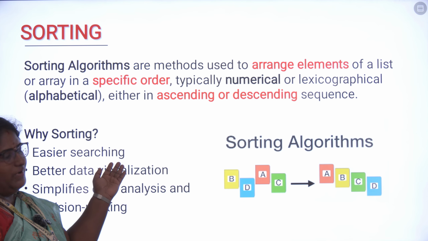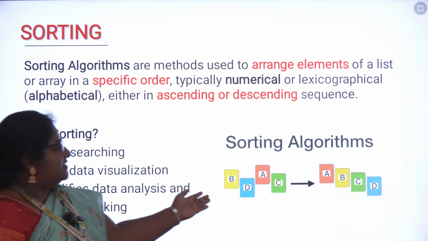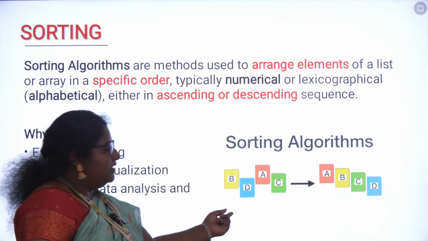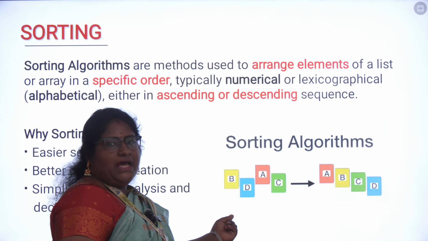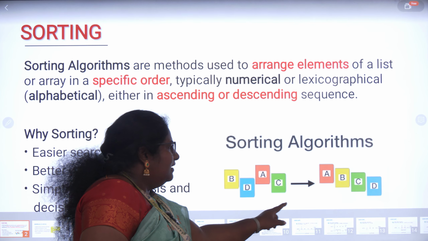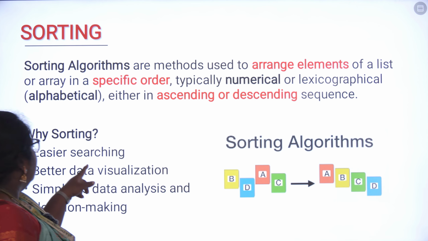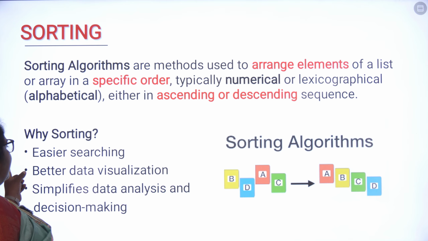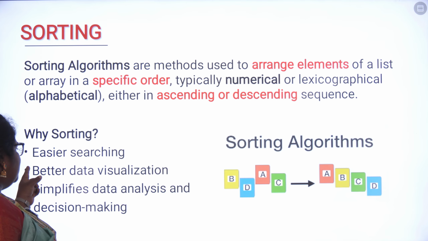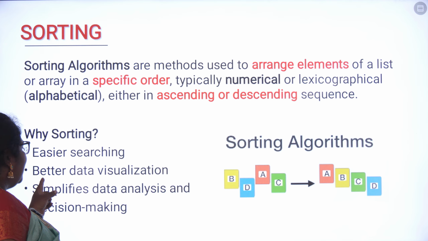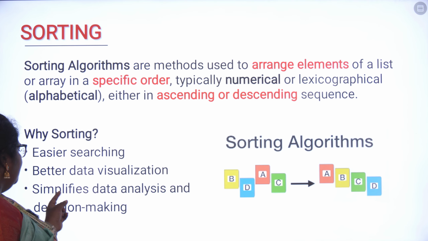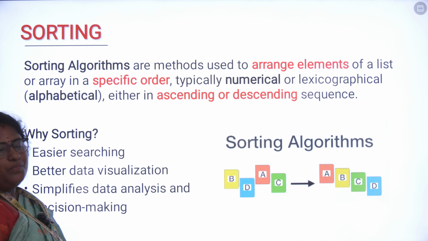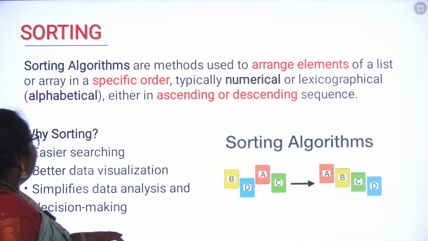According to the sequence. Basically, when you are considering the sorting algorithm, the elements will be in an unsorted manner. These elements can be arranged as sorted elements. So why are we using sorting? The important thing is that sorting is used for easier searching. The data can be visualized in a better manner. It simplifies data analysis and decision making capacity. That is why we are going for sorting.